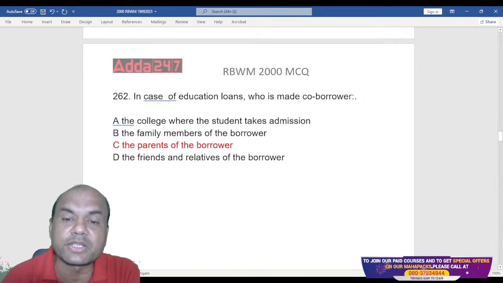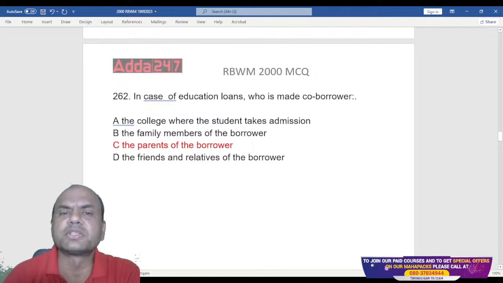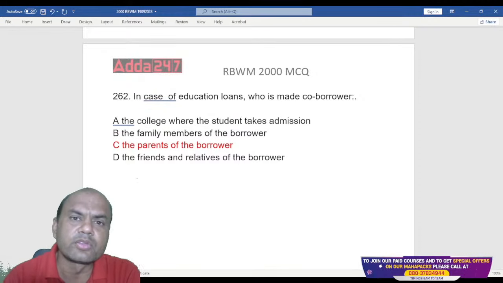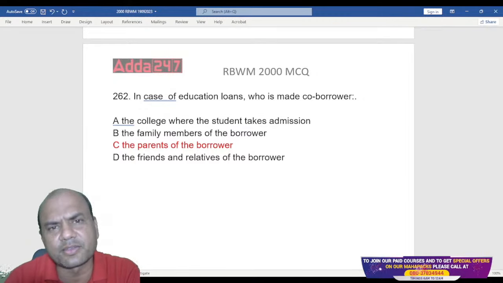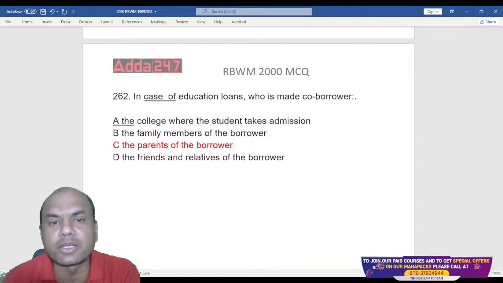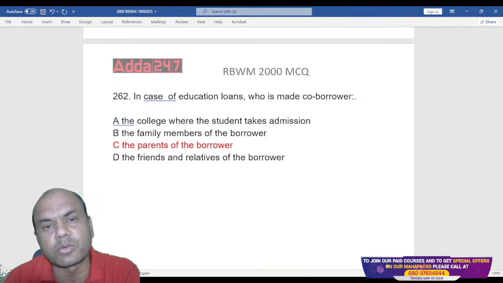But what is the logic of this education loan? Suppose if I take the education loan, I am the student. Let's say I'm going for engineering. So in engineering, first year means I'll take the admission. And then when will I repay the loan and who will repay the loan? Suppose my parents are taken as a co-borrower. Okay.